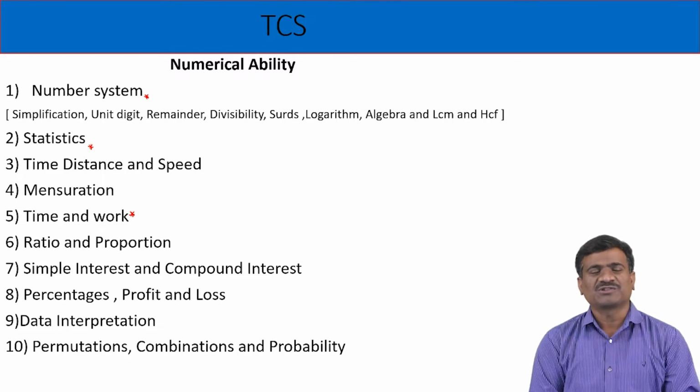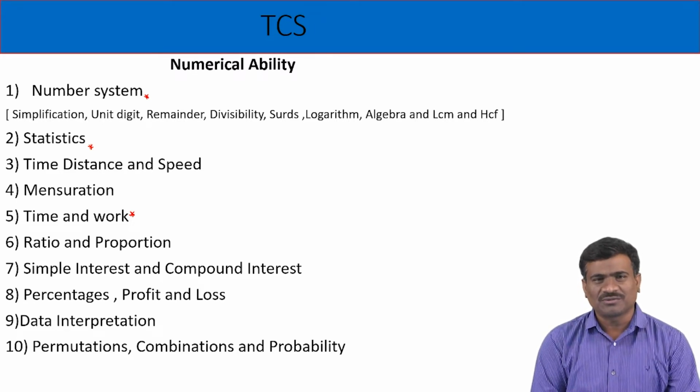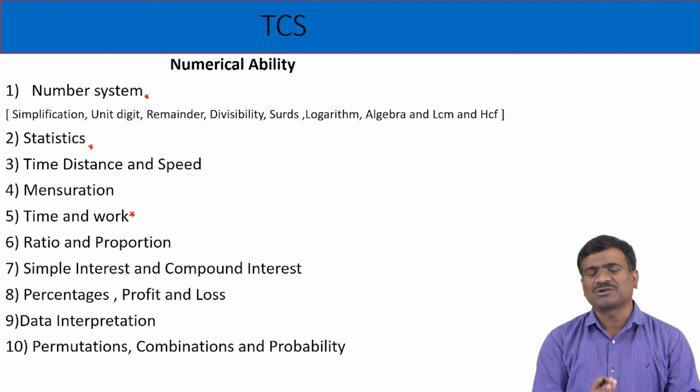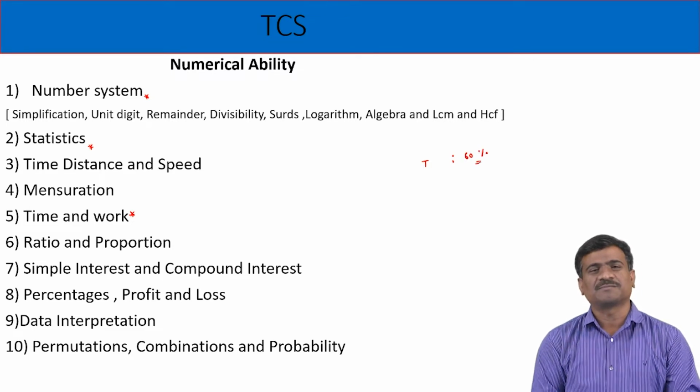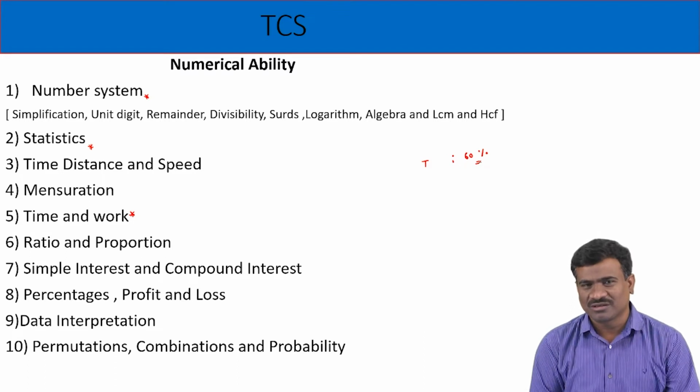Next, number of questions is 20 to 22, time duration 25 minutes. Section-wise cutoff marks are applicable: in each section maintain 60% and above, then only the first round is completed. Target 60% and above.